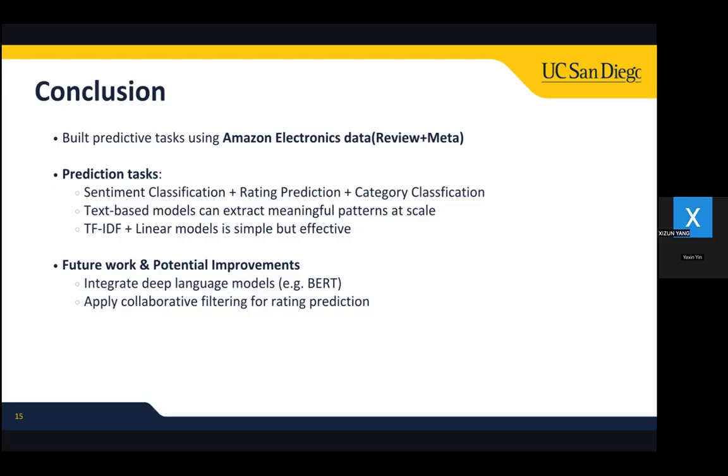And second, apply collaborative filtering for rating prediction. Currently, our rating model predicts scores purely from review text and basic numeric features like price, but in e-commerce platforms, user-item rating patterns often follow latent structure that text alone cannot reflect. So collaborative filtering approaches like SVD or item-based similarity can model these hidden preferences.